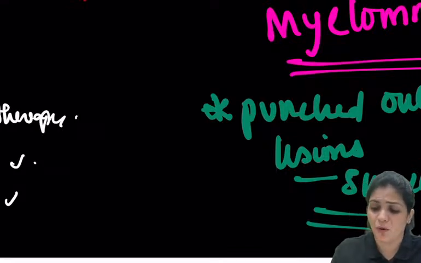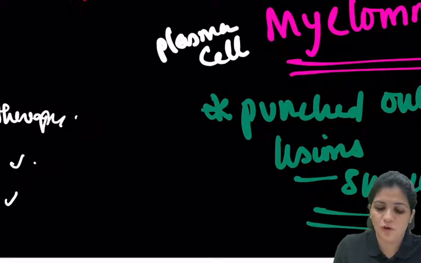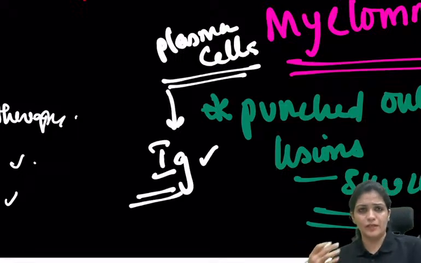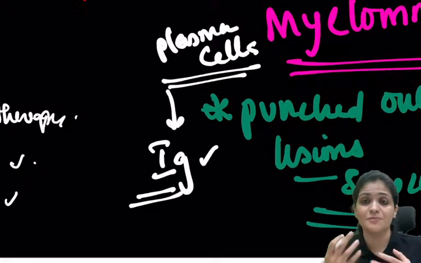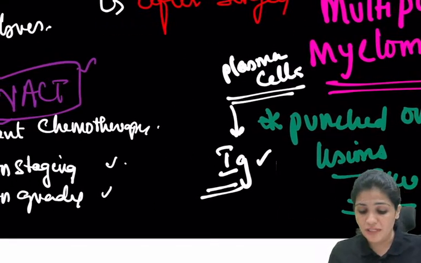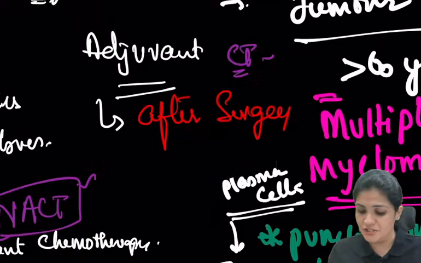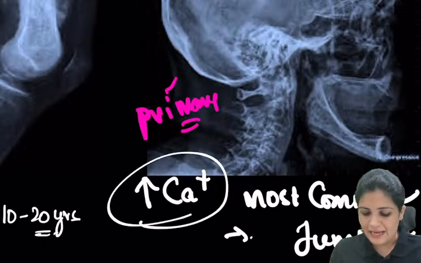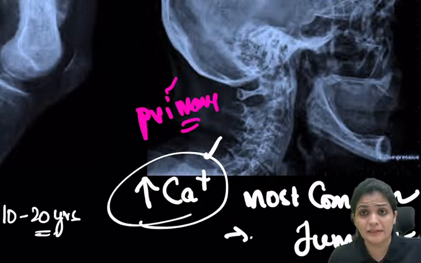And what is mainly the problem in multiple myeloma? The plasma cells become abnormal and they keep producing various immunoglobulins. And the rest is the story, you know, the most common immunoglobulin, the Bence Jones proteins. And what are the symptoms they mainly present with? This is very important, you see the symptoms related to hypercalcemia. Whenever there is an increase of calcium, in multiple myeloma there is increased calcium. So the symptoms of hypercalcemia, like constipation or various other features, you see in multiple myeloma.